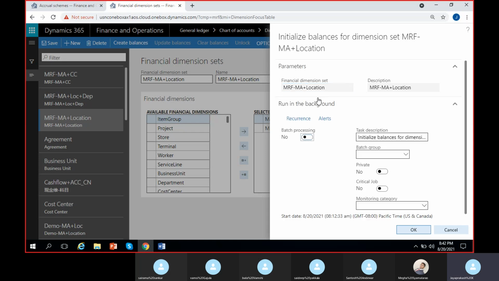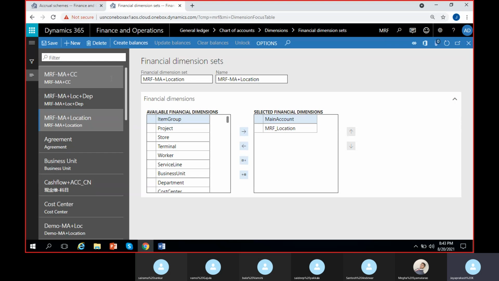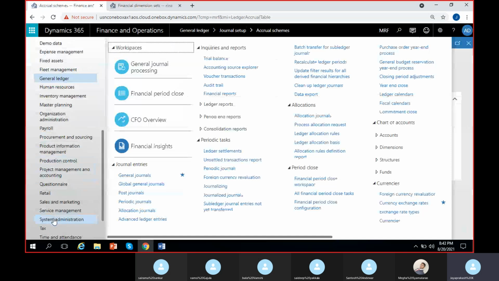It is asking whether you can run it in the batch background or run it on the screen. If it feels like it takes more time on the screen, you can just run it in the batch. If I click on batch, it will automatically run in the background. Suppose I run it on the screen, the system will run it here on the screen, loading, and it will load finally. If you want to check that batch job, we can go to system administration where it is running.